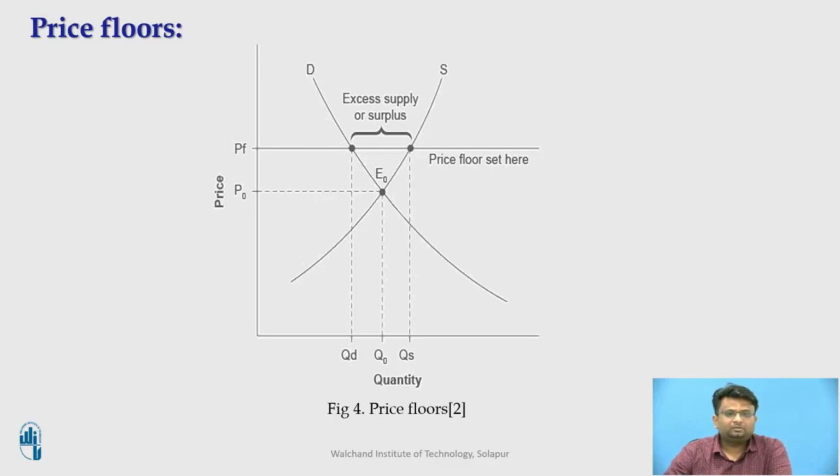However, policies to keep prices high for the farmer keep the price above what would have been the market equilibrium level. This price is called PF, as shown in the figure by the horizontal line in the diagram. This will result in the quantity supplied in excess of the quantity demanded because of the increase in the price. So when the quantity supplied exceeds the quantity demanded, a surplus will be created.